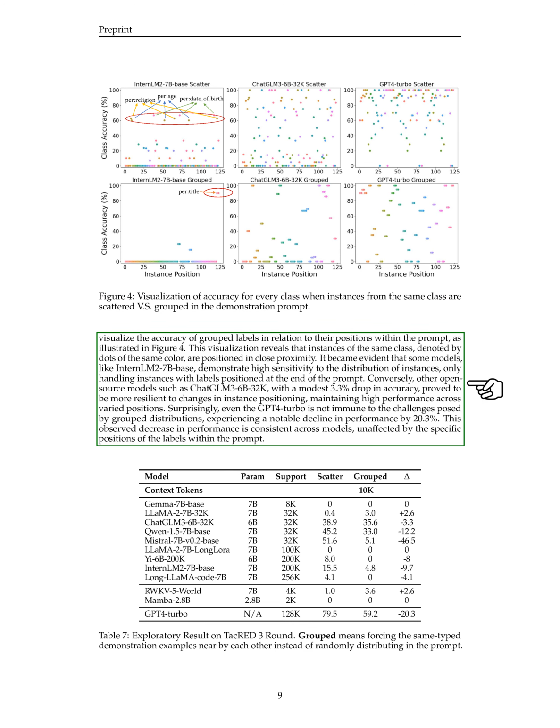We observe that certain models, such as InternLM2-7B base, are highly sensitive to the distribution of instances and only perform well with labels positioned at the end of the prompt. On the other hand, open-source models like ChatGLM3-6B-32K show more resilience to changes in instance positioning, maintaining high performance across different positions with only a modest 3.3% drop in accuracy. Even the GPT-4 Turbo model is affected by group distributions, experiencing a significant 20.3% decrease in performance. This decline is consistent across models and is not influenced by the specific positions of the labels within the prompt.